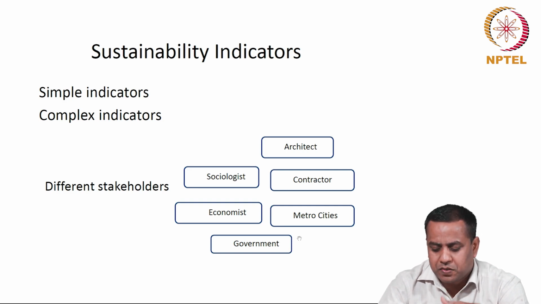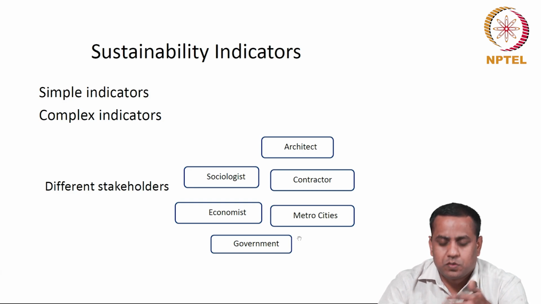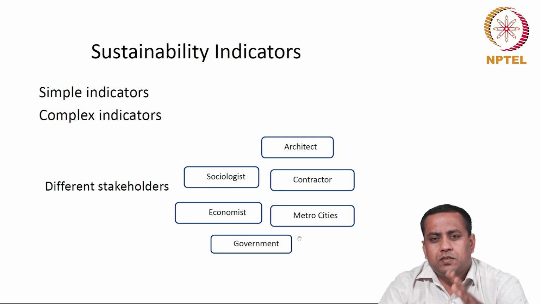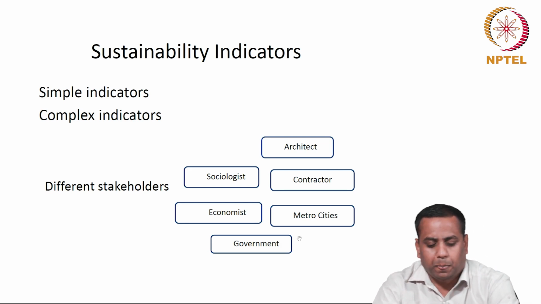For example, we have a number of stakeholders with respect to construction projects, for example, an architect, sociologist, contractor, economist, city corporations and government. The definition of sustainability varies based on the lens through which each stakeholder sees the project. So the definition of sustainability varies from one stakeholder to another stakeholder. Sustainability for an architect is different from sustainability for a contractor.